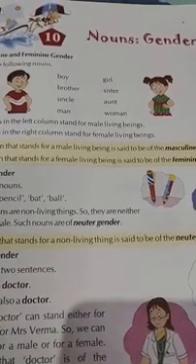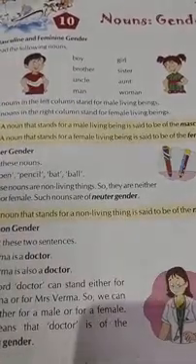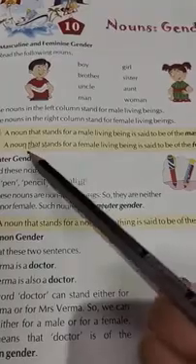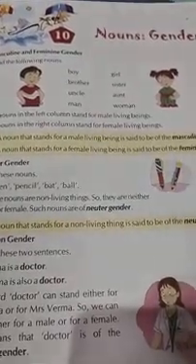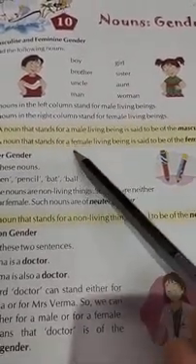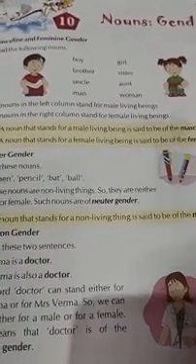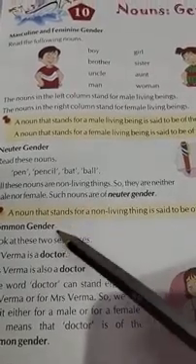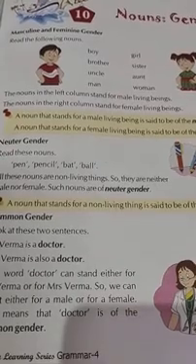Now let's move to the third type, that is common gender. What is common gender? First of all, I am going to recall what is masculine gender. See, a noun that stands for a male living being is said to be of masculine gender. A noun that stands for a female living being is said to be of feminine gender. And what is common gender?